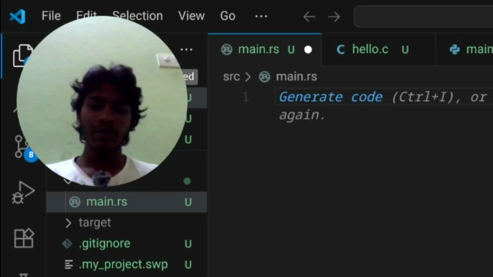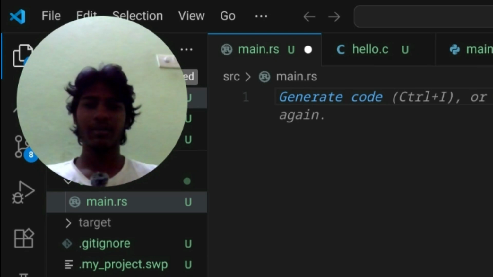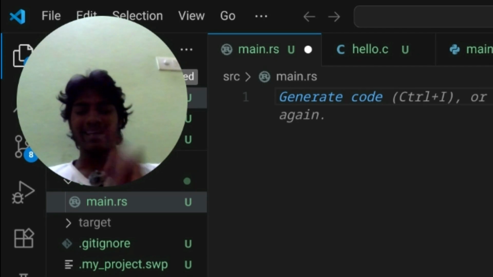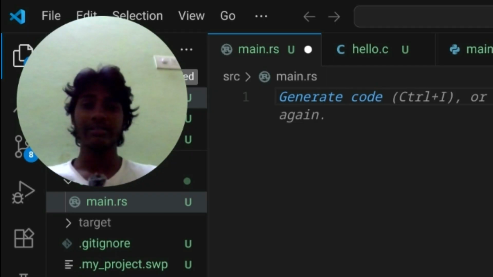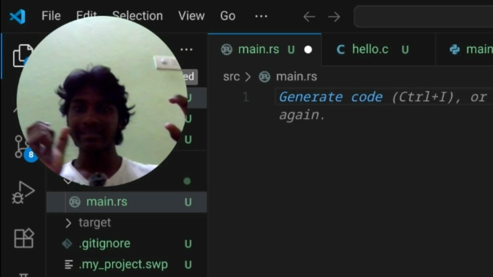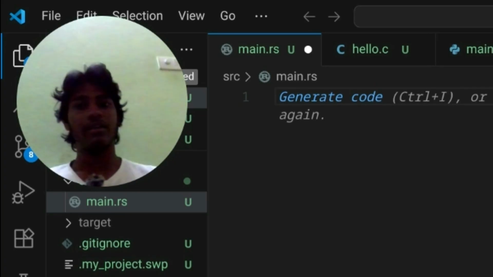So ownership has just three main rules. I'll explain it to you. Rule number 1, every value in Rust has its variable as owner. Now I have taken a is equals to 5. 5 is the value and a is a variable. So the owner of the value 5 is a. I hope you are getting my words. Just stay connected. Okay, this is the first main rule.